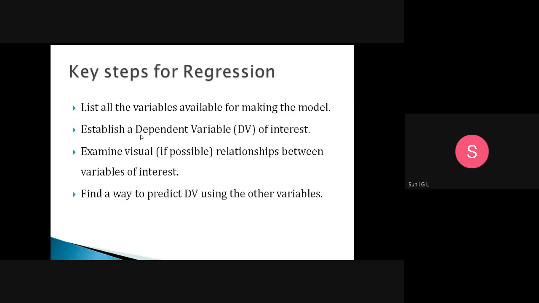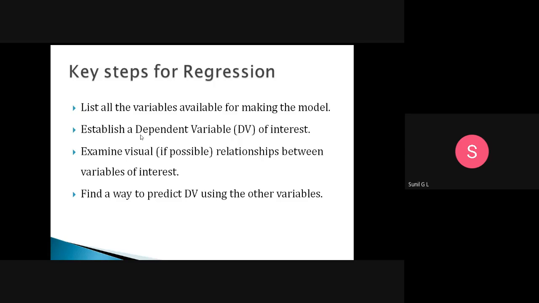The first thing is to list all the variables available for making the model. First we need to list all variables, whether dependent or independent. Here the mark score is one variable, the final result is one variable, and how many hours you study every day, the attendance percentage, and the internal marks are variables too. So you need to identify all variables.